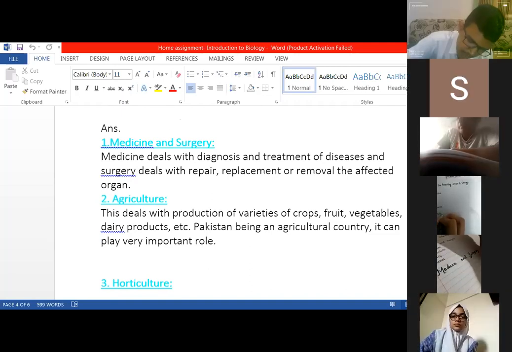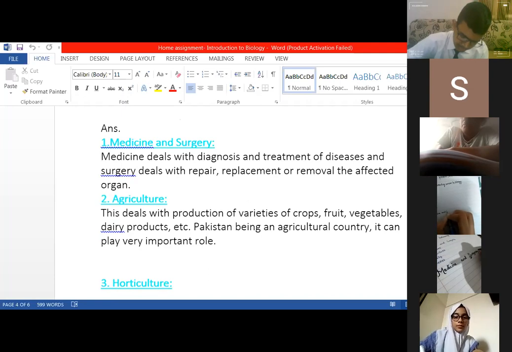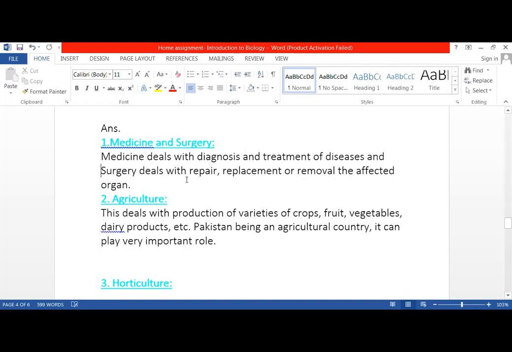And surgery deals with repair, replacement, or removal of the affected organ. Full stop. Don't make any spelling mistakes.